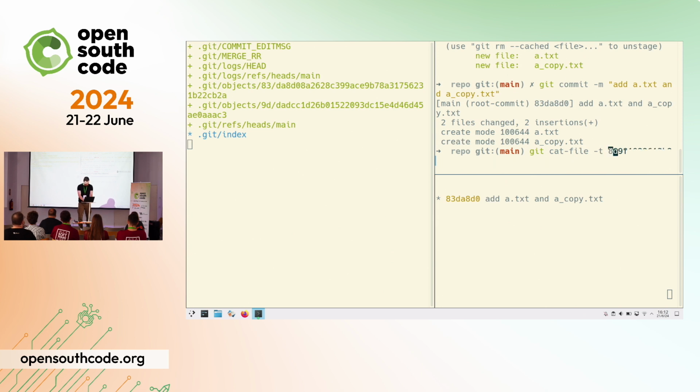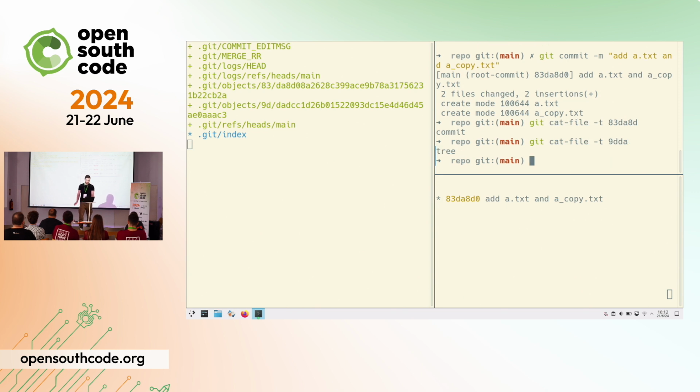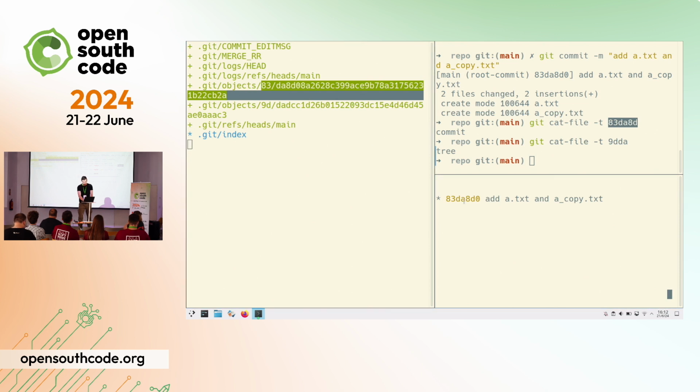For the first one, 83DA8D. And we don't need to put the whole hash. And it's saying the file is of type commit, not blob. And if we print the second one, we can see that it is of type, 9DA3. Okay, so what is exactly an object of type commit? And why, coincidentally, the hash here is exactly the same one that you can see in the Git log? One of the big mysteries about Git.